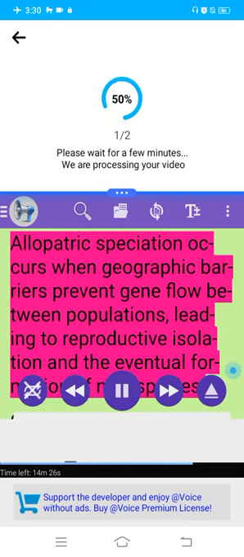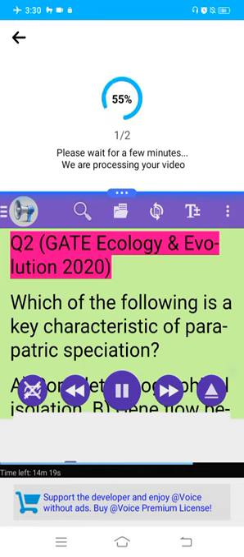Explanation: Allopatric speciation occurs when geographic barriers prevent gene flow between populations, leading to reproductive isolation and the eventual formation of new species.